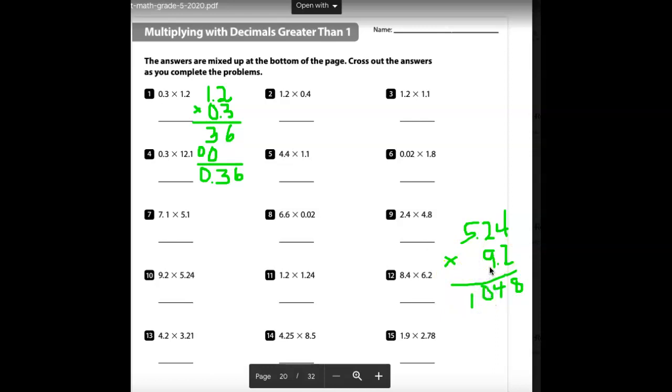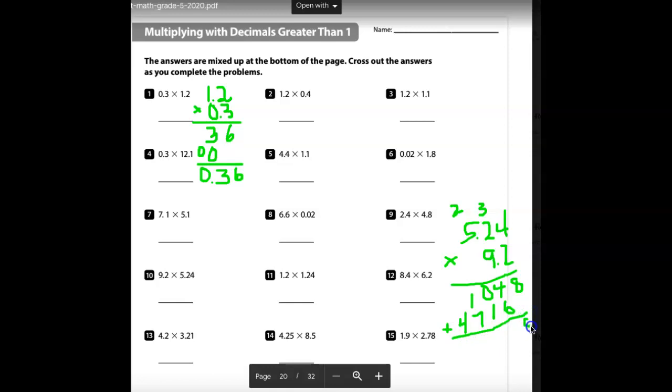Keep our columns. 9 times 4 is 36. 9 times 2 is 18, plus 3 is 21. Put down our 1 and carry our 2. 9 times 5 is 45, plus 2 is 47. And then after we get those, we add.